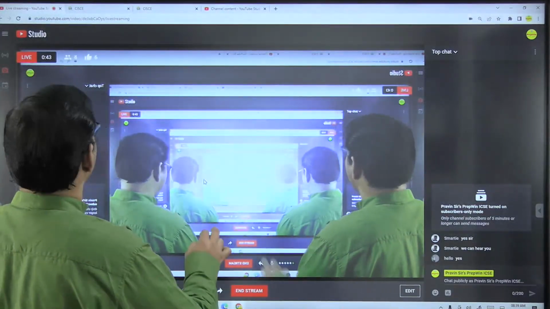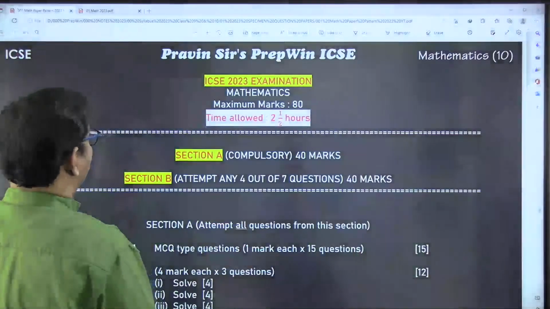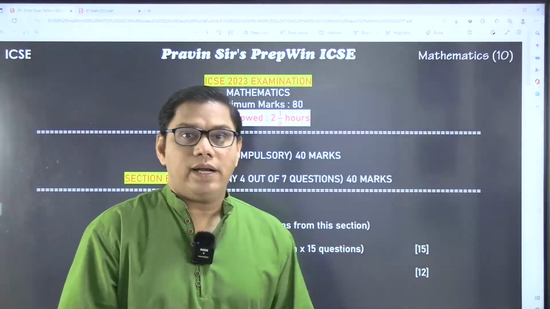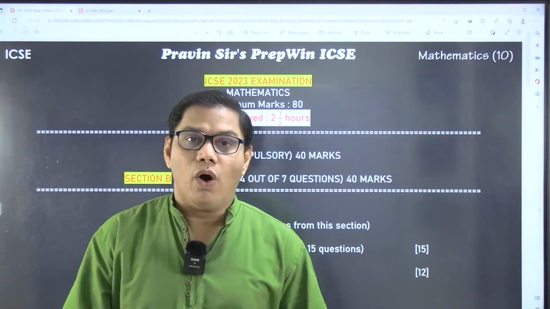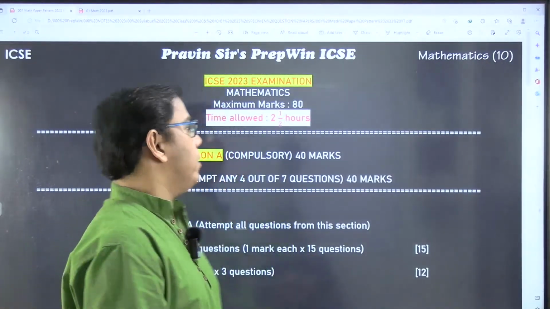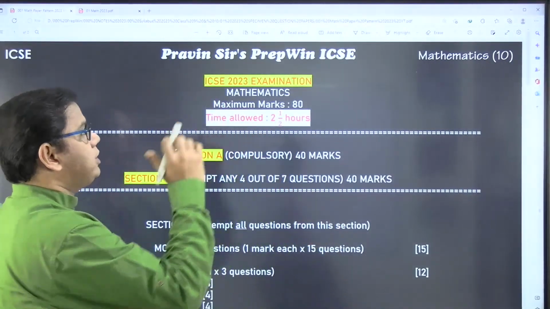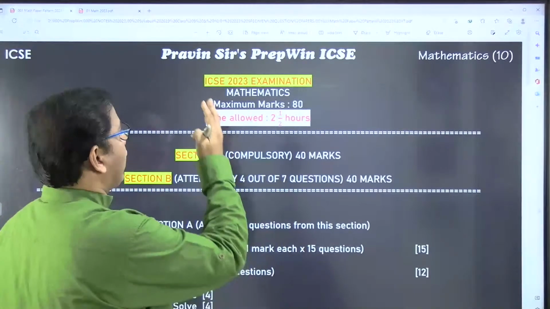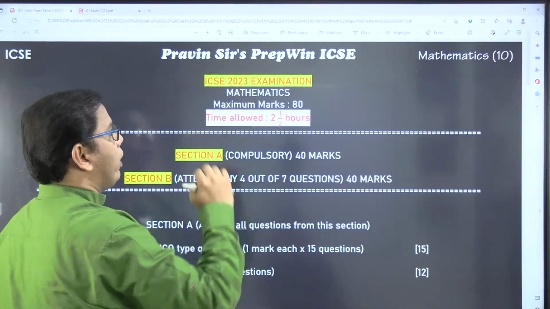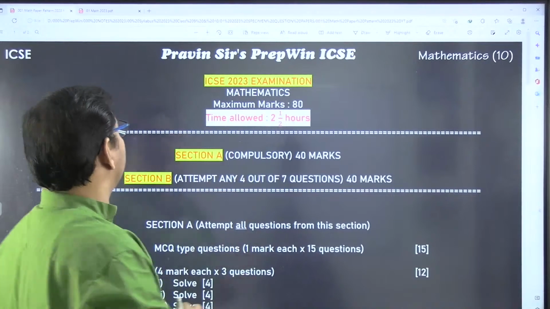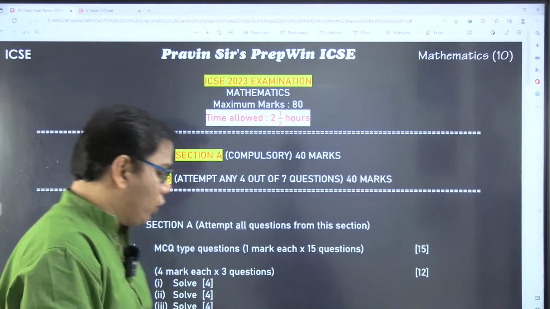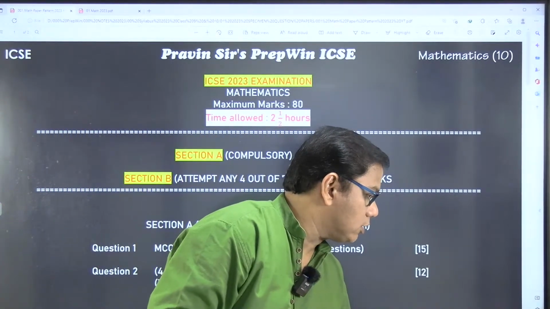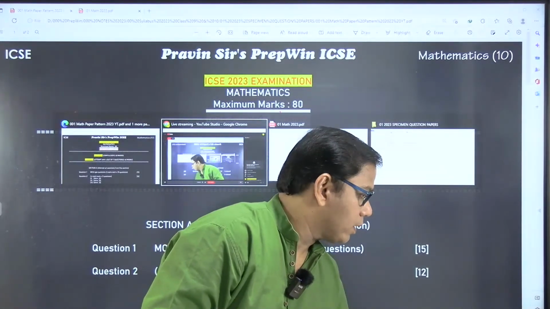Yesterday, Council or CISCE have issued a specimen question paper for ICSE 2023 examination. First of all, I will show you how to download this specimen question paper, right?